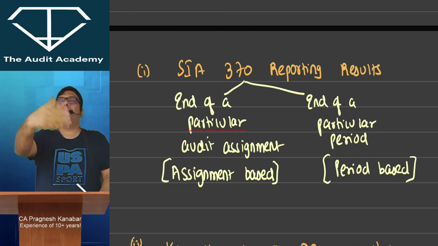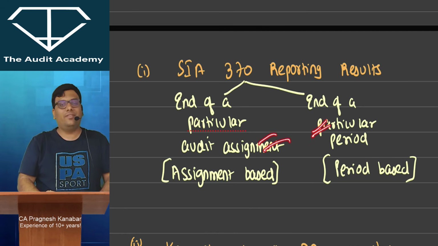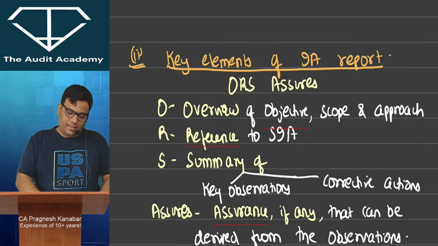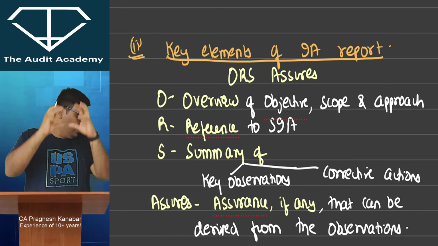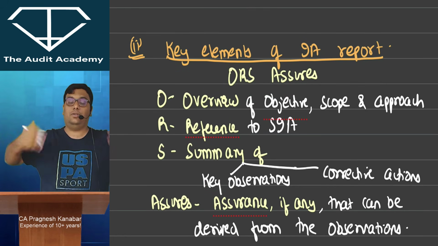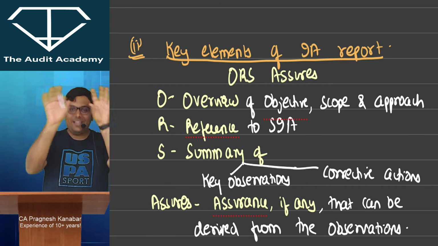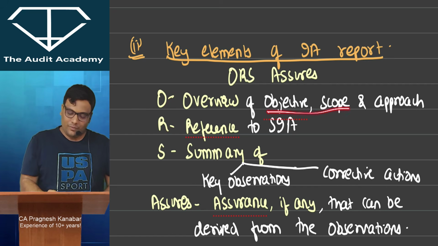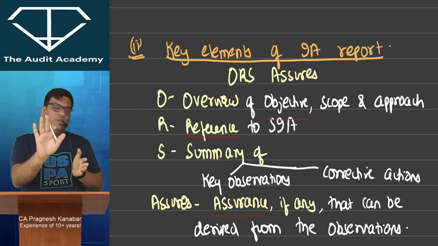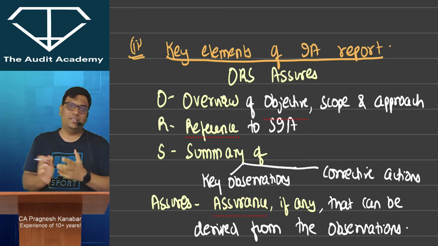And the second is the normal thing that you see in the market: quarterly report, half-yearly report, annual report. That is a periodic report. So tell them there are two types of reporting results, reports that we can create. Then what are the main parts of the report, the key elements of the report? The code word is: when you drink ORS, it assures you of freshness. So ORS assures. What will be shown inside the report? The elements: overview of what we did, objective, scope and approach, then one reference to standards of internal auditing. Let me tell you, standards of internal auditing are technically recommendatory. Mostly internal auditors follow them, but it is not compulsory to follow them.